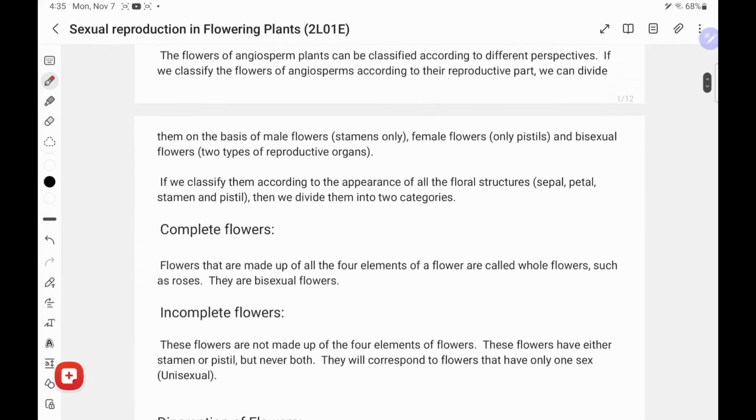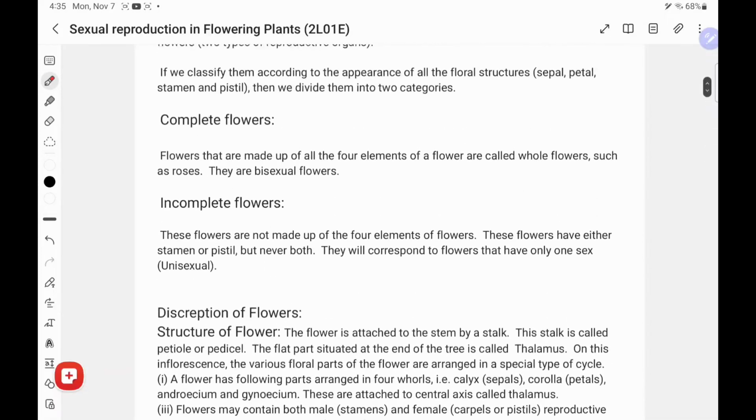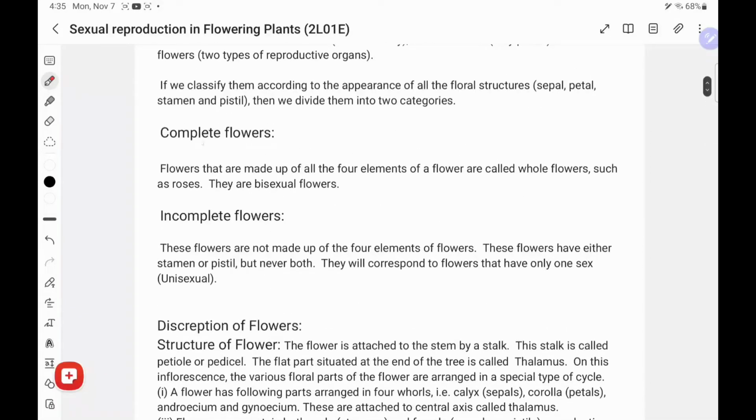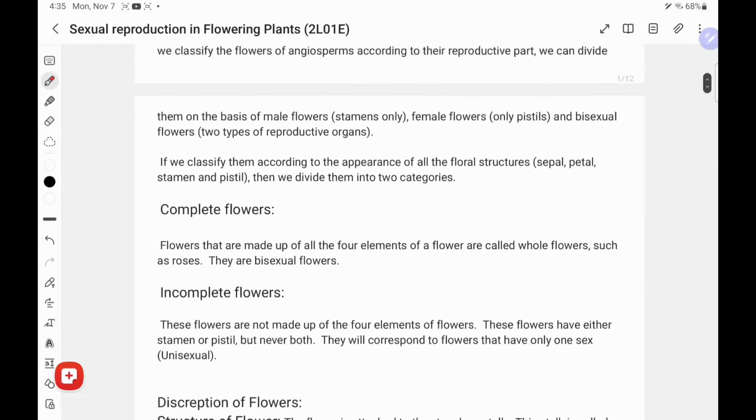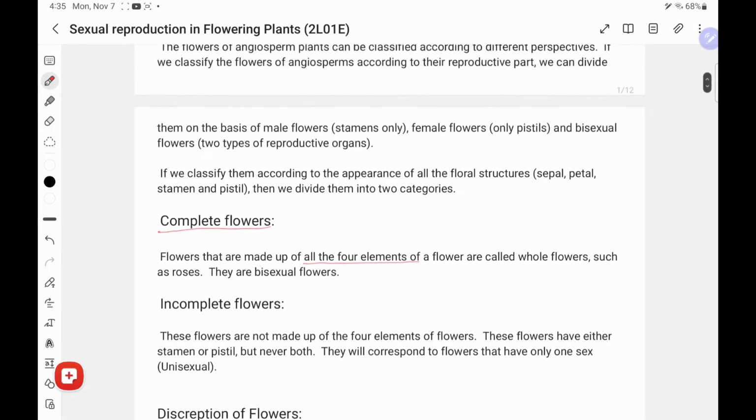Before that, I want to say about two types of flower according to the presence of their parts. A complete flower is made up of all four elements. As you know, flowers are made up of four elements.